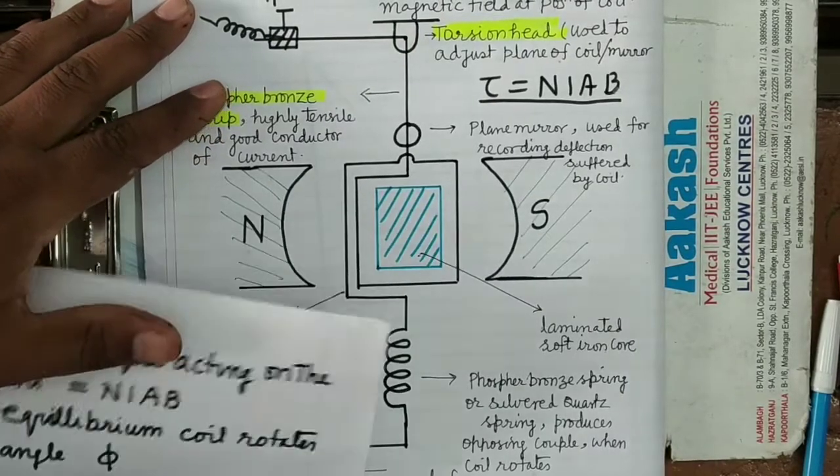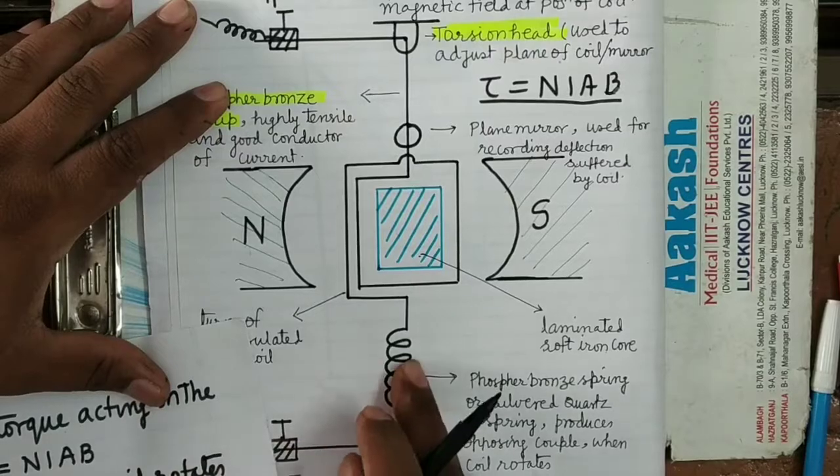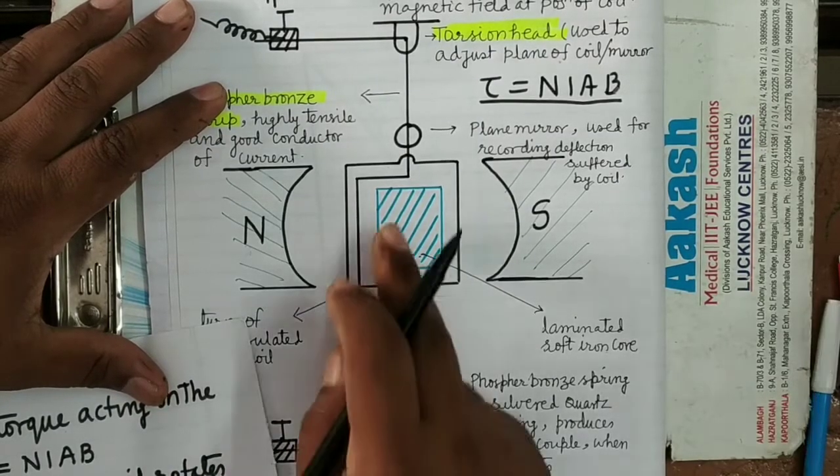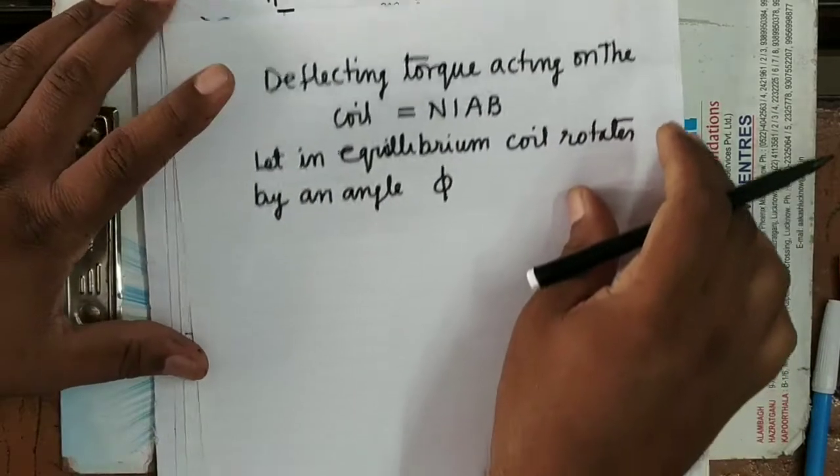Therefore, what will be the twist produced in the turns of the spring? That will be equal to the same angle by which the coil has rotated.